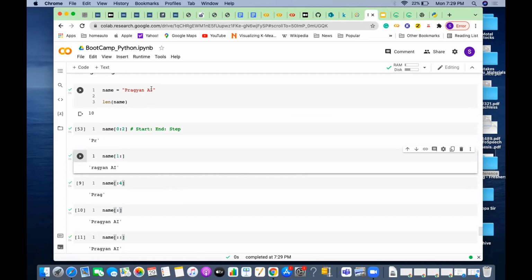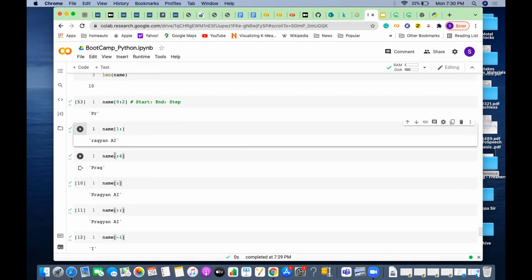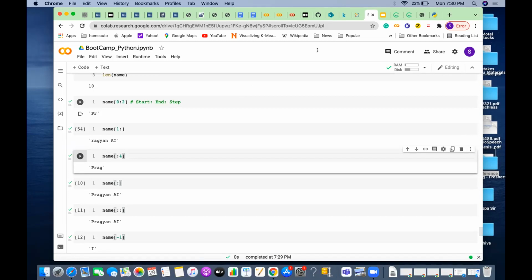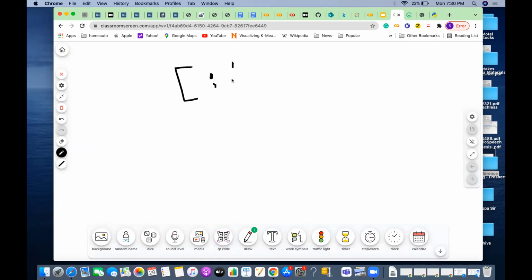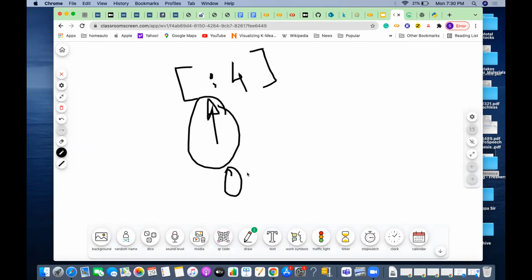So the end of the string is up to I, correct? Capital I. Or if I don't want to say the start position, here I'm giving colon and 4. I'm not giving the start. When I'm not giving the start, by default the start position is 0. So up to 4 means 0, 1, 2 and 3.